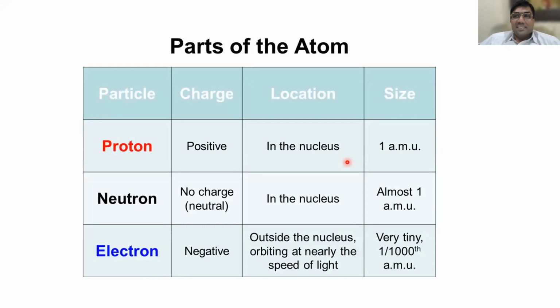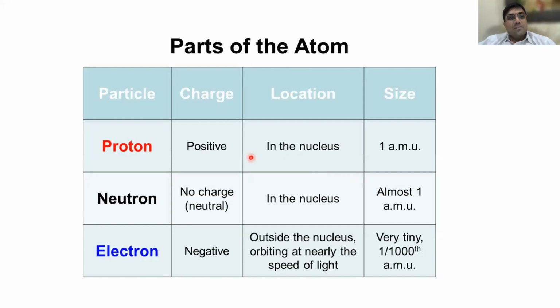Now let us see AMU. AMU means atomic mass unit. For example, 1 carbon atom, 1 oxygen atom, 1 nitrogen atom. You have to measure the mass of an atom, right? So to measure the mass of an atom, they have chosen a unit named atomic mass unit. So you're measuring the mass.